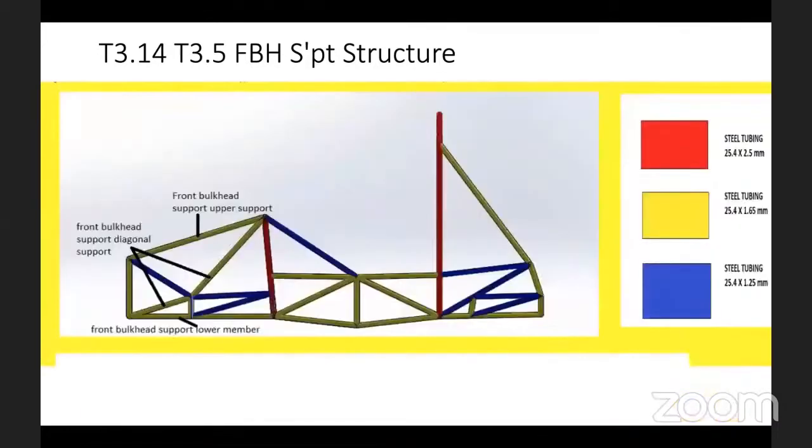I have an example here from one of the teams where the requirement was only the front bulkhead support structure, but the team has given the entire chassis. Okay, no problem. They have also given a legend, which is not exactly what it has to be, because yellow color is nowhere in the chassis, but still they have given a yellow color. Fine, it's a little bit relevant, I can consider it. But what is understood here? They have marked some members' names, but whether it's right, this is the question.